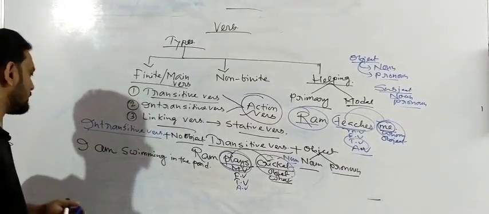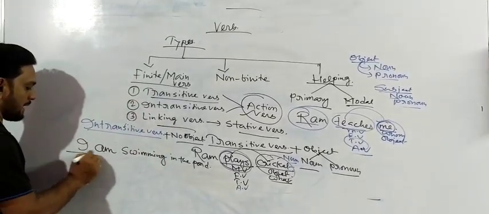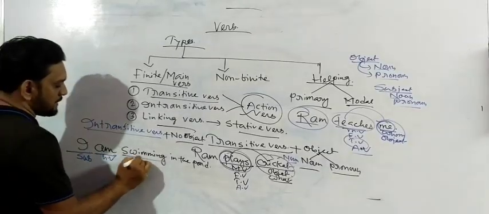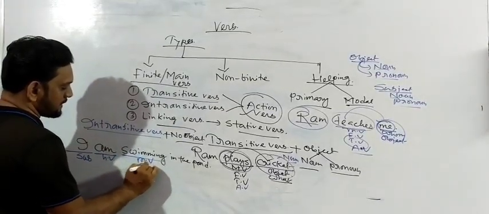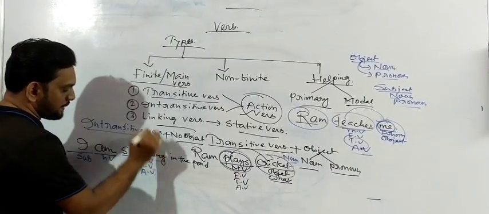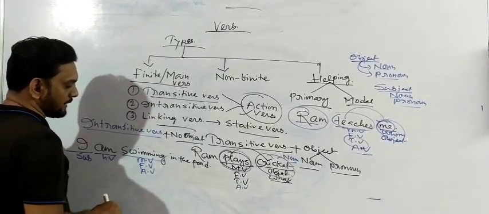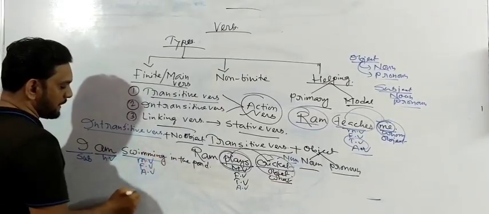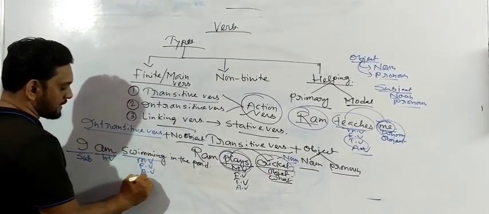How can you define it? You see, here the subject is I, yes or no? Am is the helping verb, swimming is the main verb, also known as the finite verb, and also known as the action verb. And we can also tell whether this verb has an object or not. No, this verb does not have any object, so we can call it an intransitive verb.